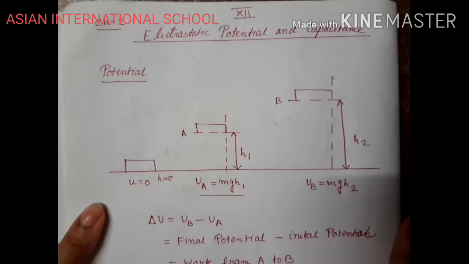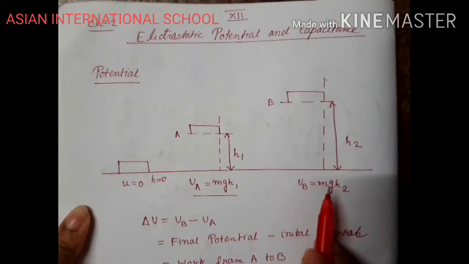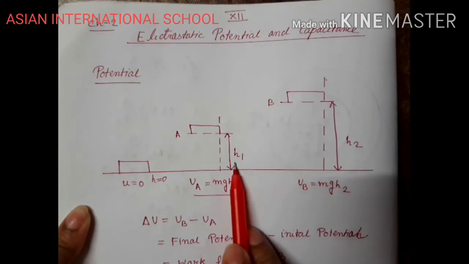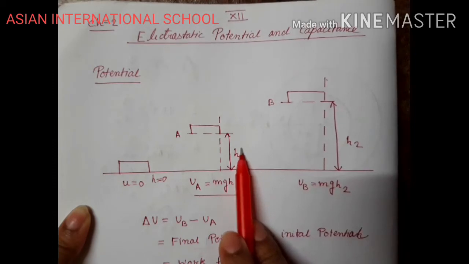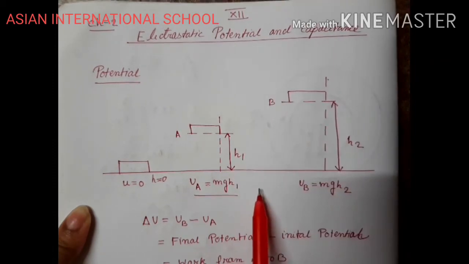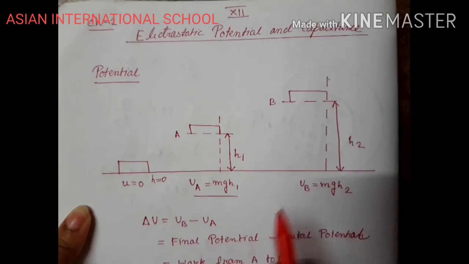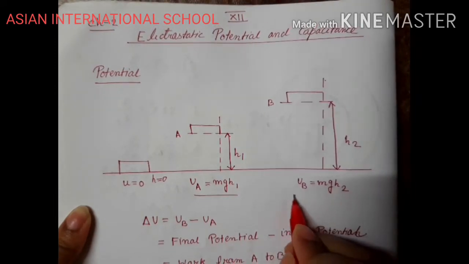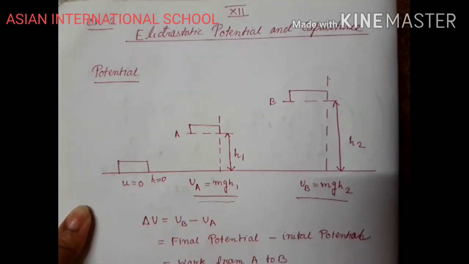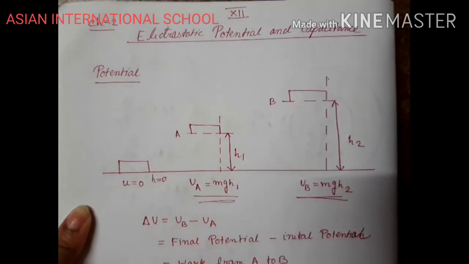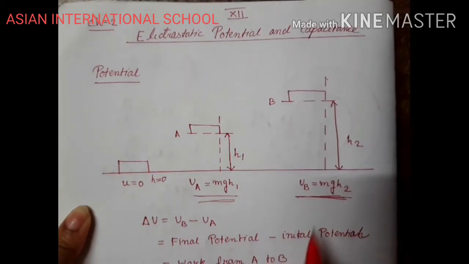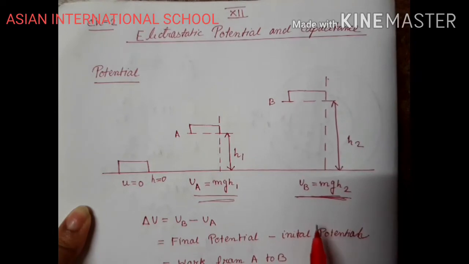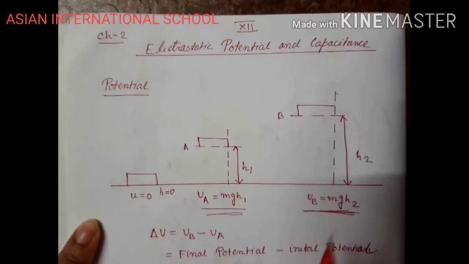Secondly, when we are displacing it to a greater height, more than h1, that means h2 is much more in height than h1, much more work needs to be done. More work done means more potential will be stored. So this potential is greater than this potential. UB is greater than UA. Clear? And we can define UB as mgh2 because we are doing the work against the gravitational force. We are lifting the object upwards.